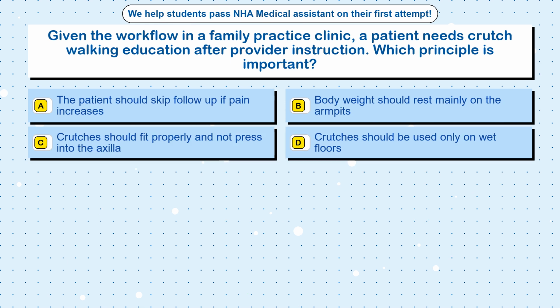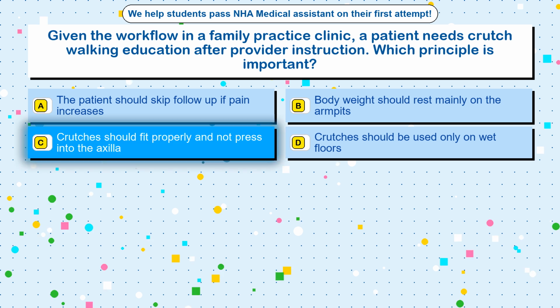Question 10. Given the workflow in a family practice clinic, a patient needs crutch walking education after provider instruction. Which principle is important? Option A. The patient should skip follow-up if pain increases. Option B. Body weight should rest mainly on the armpits. Option C. Crutches should fit properly and not press into the axilla. Option D. Crutches should be used only on wet floors.